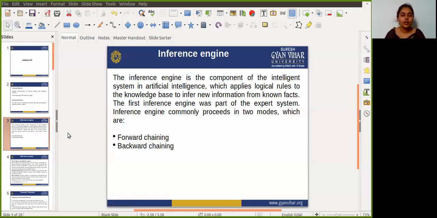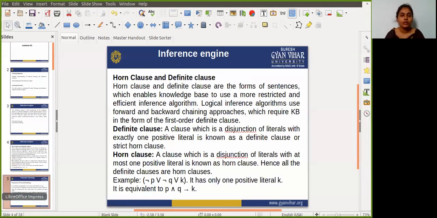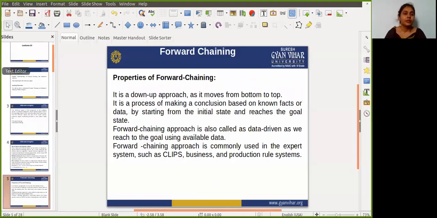Now let's understand what is forward chaining. Guys, forward chaining is also known as forward deduction or the forward reasoning method when using an inference engine.